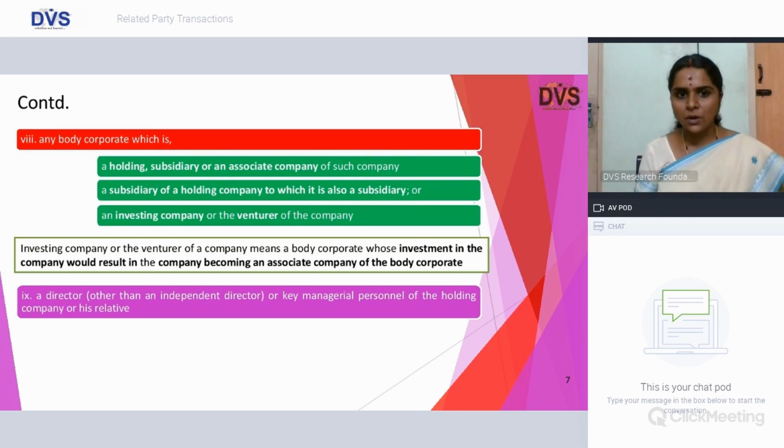Any body corporate which is a holding, subsidiary or associate company of such company, a subsidiary of a holding company to which it is also a subsidiary, which means your co-subsidiary, fellow subsidiary as we call it, or an investing company or venturer of a company. This last sub-line, investing company or venturer, was introduced by the Companies Amendment Act 2017 effective 7th May 2018. And MCA, by its notification dated 5th June 2015, made it clear that this is exempt for a private company, which means section 2, subsection 76, sub-clause 8 is not applicable to private companies.